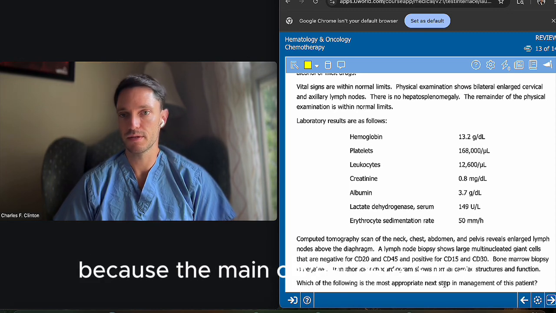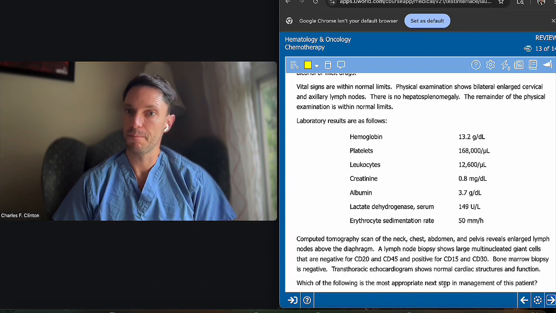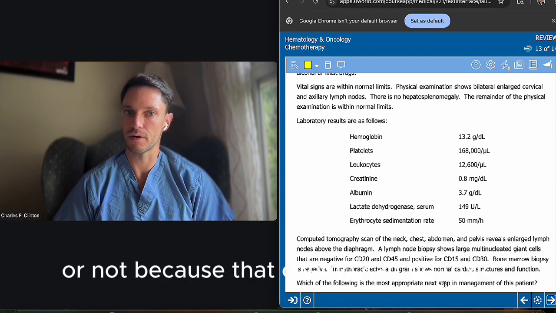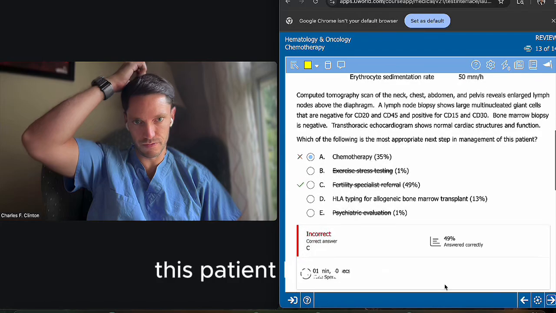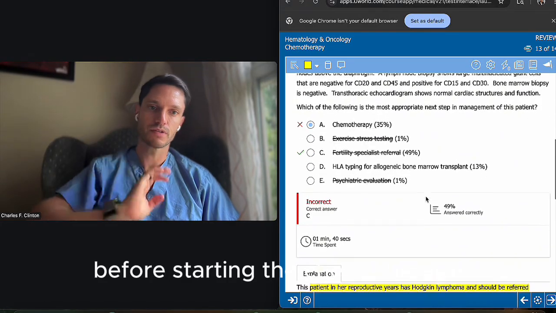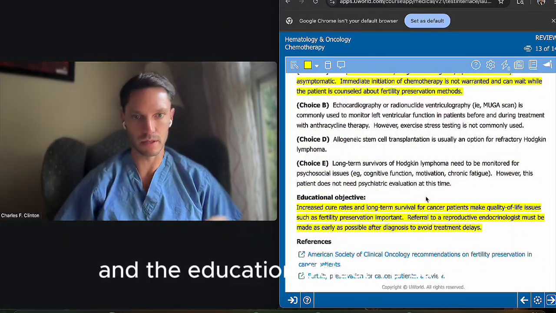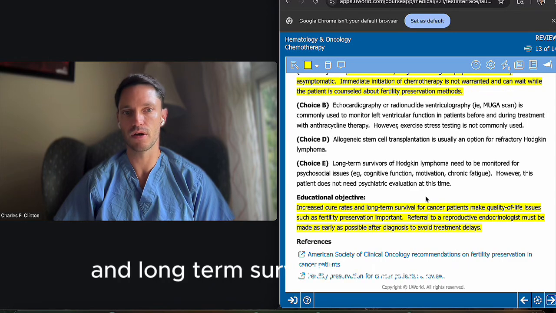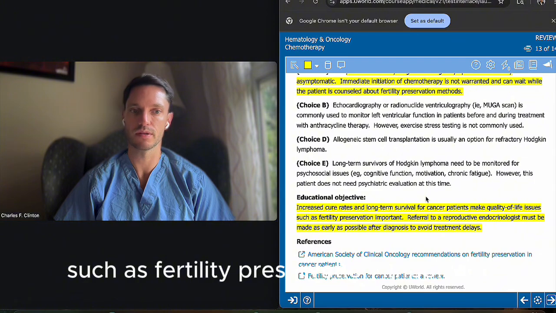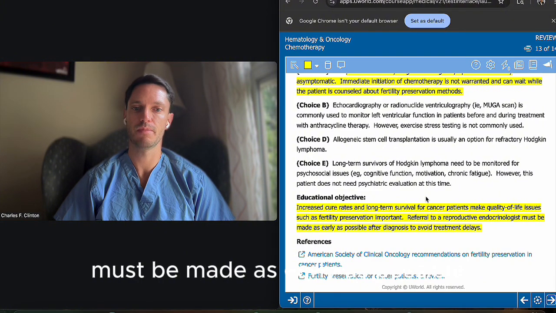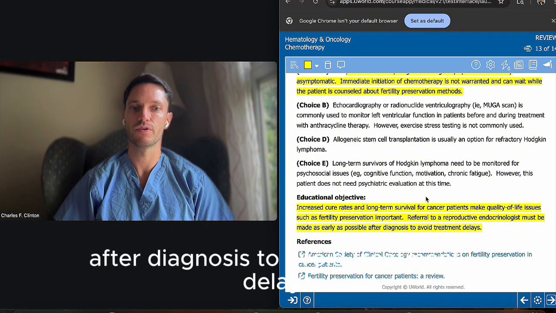But that was incorrect because the main caveat here is that before you put this patient on chemo, pay attention if they want to become pregnant or not, because that chemo can be toxic and affect the possibility for this female to be pregnant in the future. So this patient had to first have a fertility specialist referral before starting the chemotherapy. And the educational objective says increased cure rates and long-term survival for patients make quality of life issues such as fertility preservation important. Referral to reproductive endocrinologists must be made as early as possible after diagnosis to avoid treatment delays.